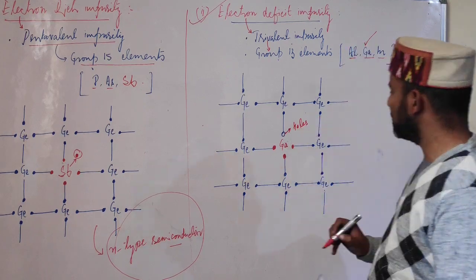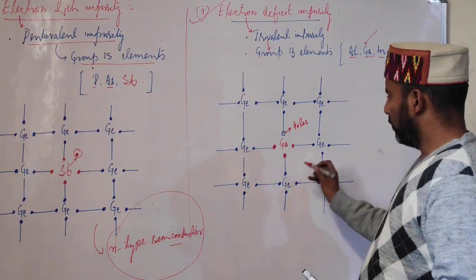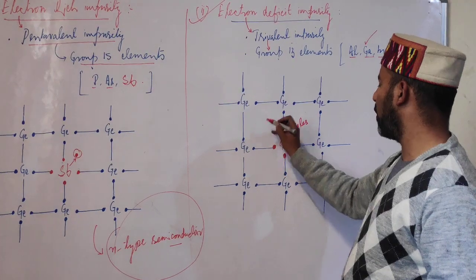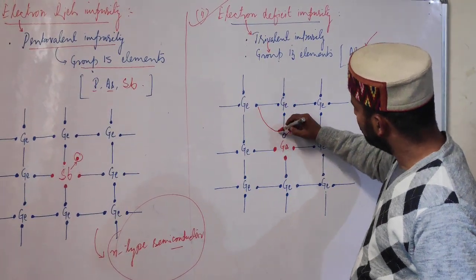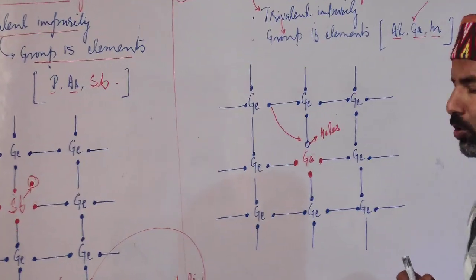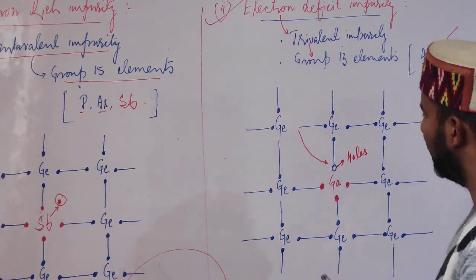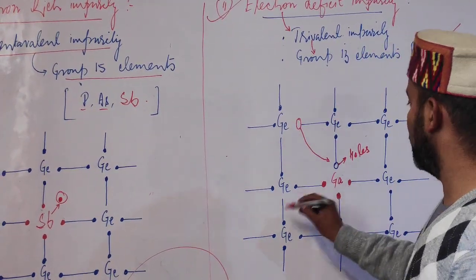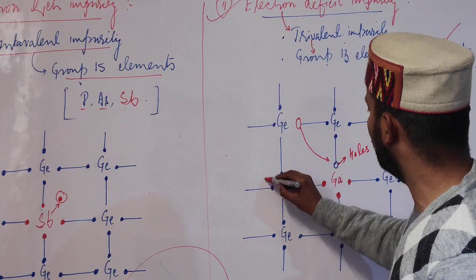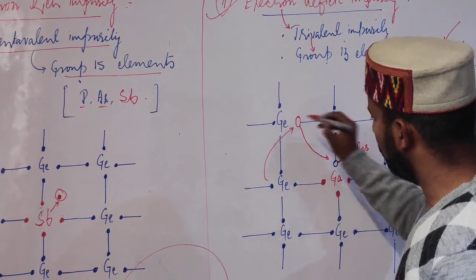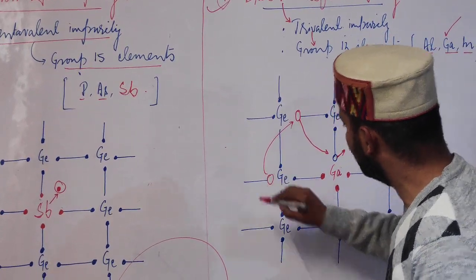And what happens is that electrons from the other bonds can move to occupy these holes, but thereby a hole is created there. To fill this, if an electron comes from somewhere else and occupies it, then again a hole is created here.